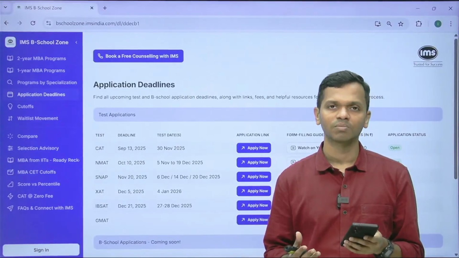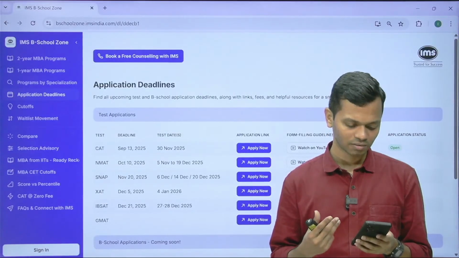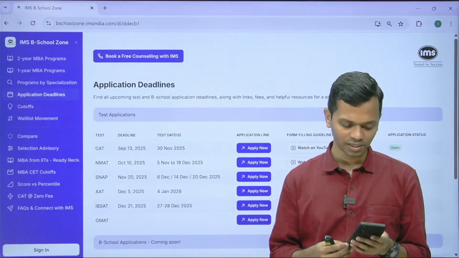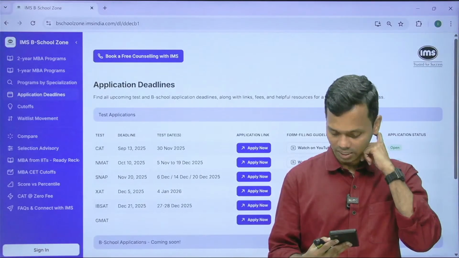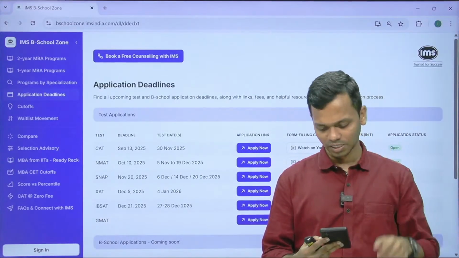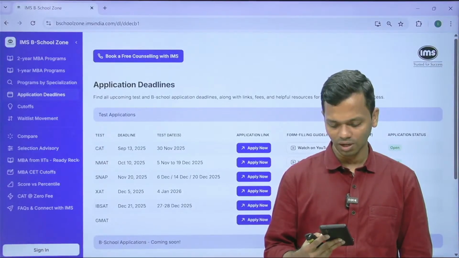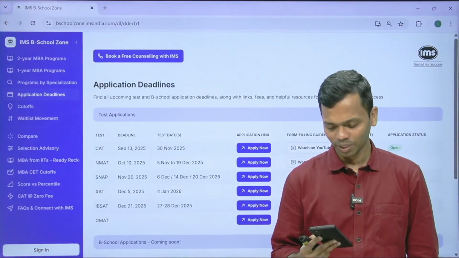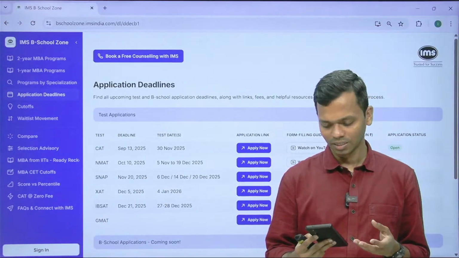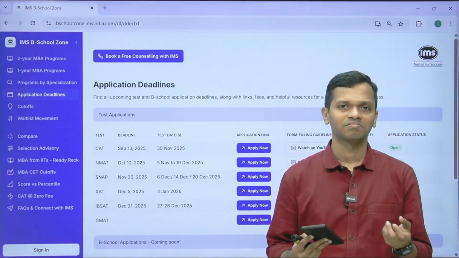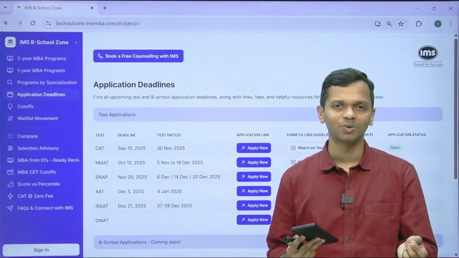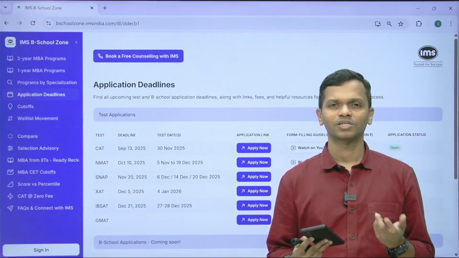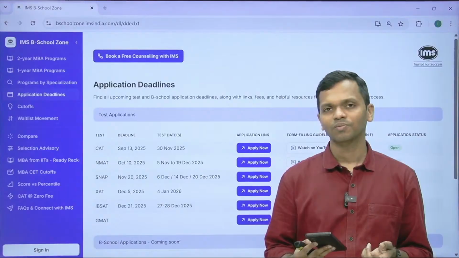You can just write to the CAT help desk and tell them that this is the case, and that you're not very sure what you should do, because it's a considerable difference, right? November 22 and Jan 23, but see, 2 months of gap, I don't think it will have a lot of implication, but I would not want to risk it. It's very easy for me to tell you to put experience from Jan 23, but if those 2 months might create that marginal 0.0-something difference to your selection, I don't want to risk that. So please write to the CAT help desk. You still have 1 month ahead of you. Seek a response from them and then only enter it.